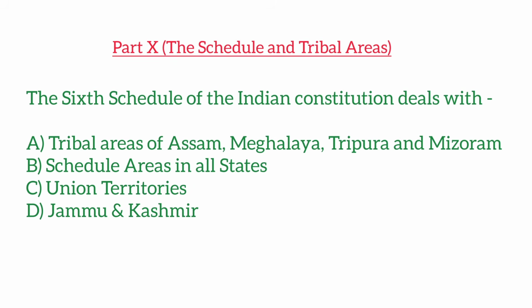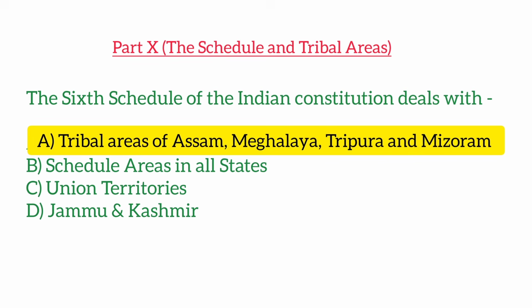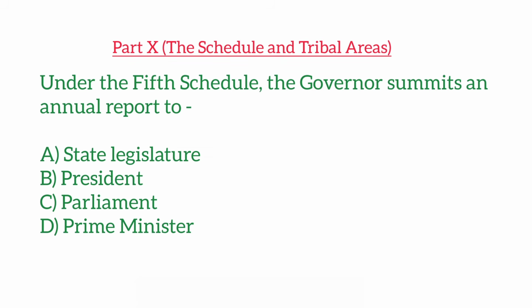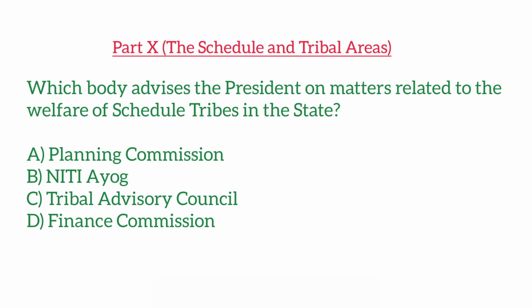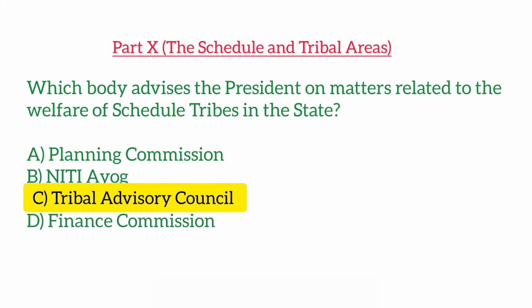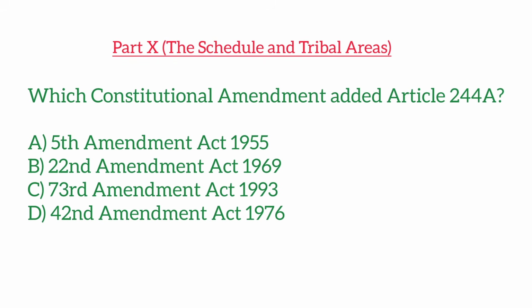The sixth schedule of the Indian Constitution deals with. Under the fifth schedule, the governor submits an annual report to. Who has the power to declare any area as a scheduled area? Which body advises the President on matters related to the welfare of scheduled tribes in the state? Which constitutional amendment added Article 244A?